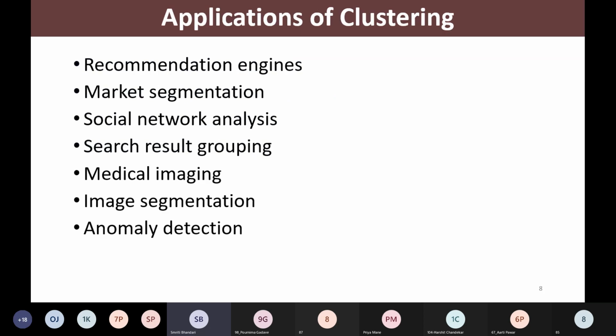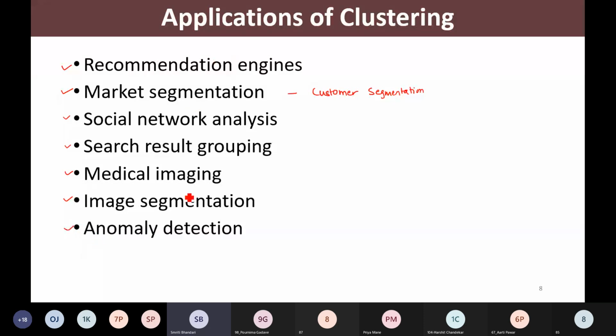Before going to the K-means algorithm, let us list a few applications of clustering, that is, where these clustering algorithms can be used. Clustering algorithms can be used in recommendation engines, market segmentation, or you may say customer segmentation, social network analysis, grouping of search results, medical imaging, image segmentation, or anomaly detection.